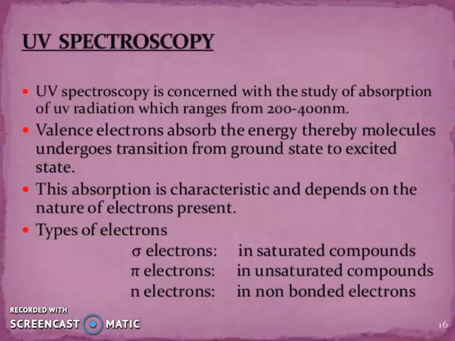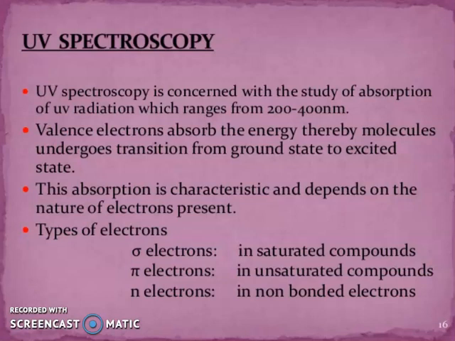Now friends, UV spectroscopy. UV spectroscopy is concerned with the study of absorption of UV radiation, which ranges from 200 to 400 nanometers. Valence electrons absorb the energy, thereby molecules undergo transition from ground state to excited state. This absorption is characteristic and depends on the nature of electrons present.